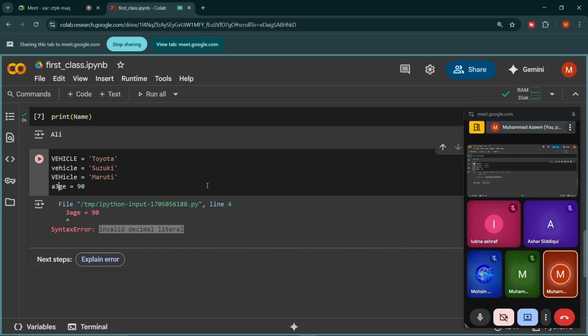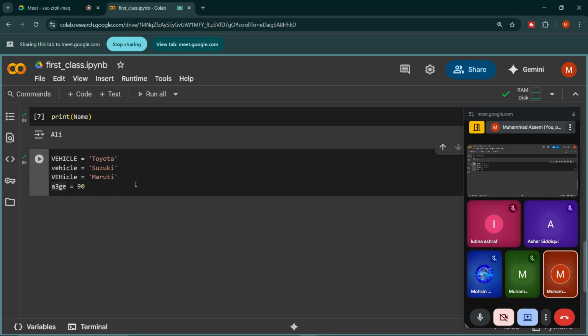Although this is not good practice, it is legal, and Python will allow us to save the value 90 into this age variable. Let me run it, and we will see there is no error right now. But syntactically or grammatically, it is not good to write the number in the center or in the middle of the word. So we will remove this 3, and we can write at the end h3 or whatever. We can use any variable name, and we can use the number in the center or at the end of the variable name,